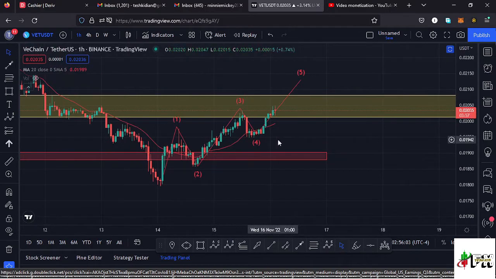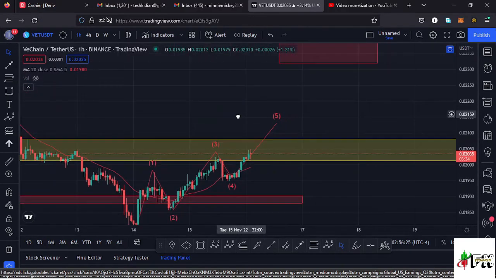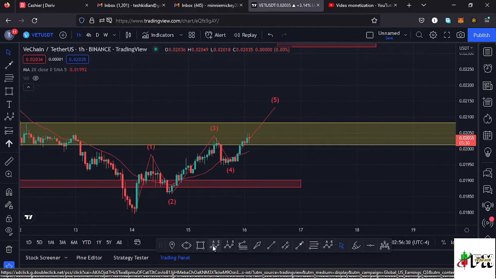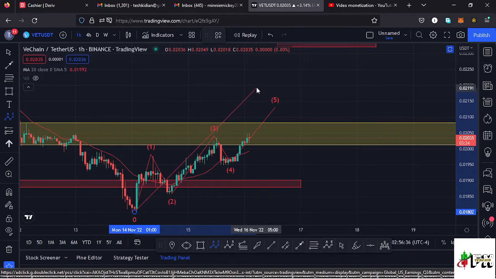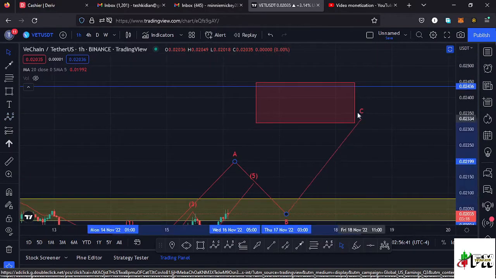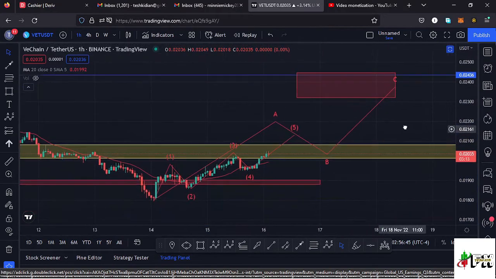And once we see that, we can name that as a wave A, and we are naming that as a wave A because a wave 4 is a corrective wave, and because of that we expect an ABC corrective movement to play out over here. So we can have this Elliott wave structure once we see the formation of a wave 5, we can have that as the wave A, then expect a wave B, then continue pushing higher to fully maximize this red target area in the formation of that higher degree wave count 4 in the formation of a wave C.